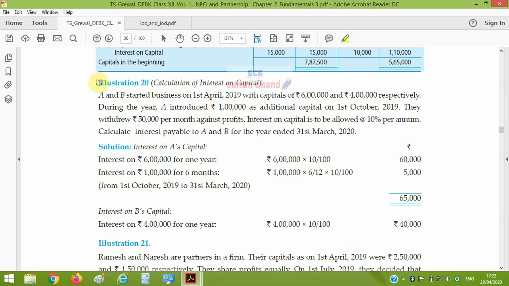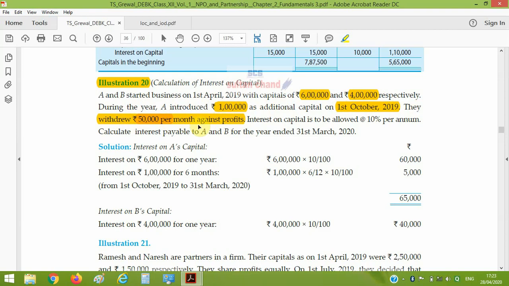Let's do another illustration, that is illustration number 20. A and B started a business on 1st April 2019 with a capital of 6 lakh and 4 lakh. It means we have opening balance. During the year, A introduced 1 lakh on 1st October. They withdraw 50,000 per month against profit. And here is drawing against profit.